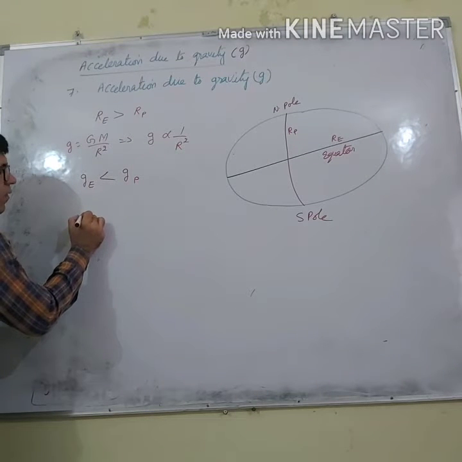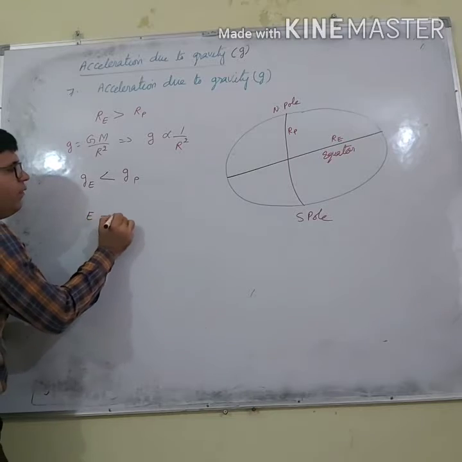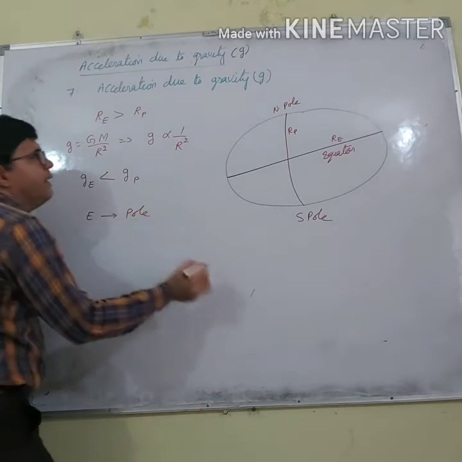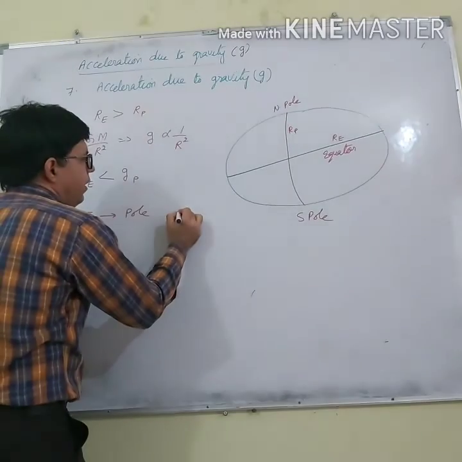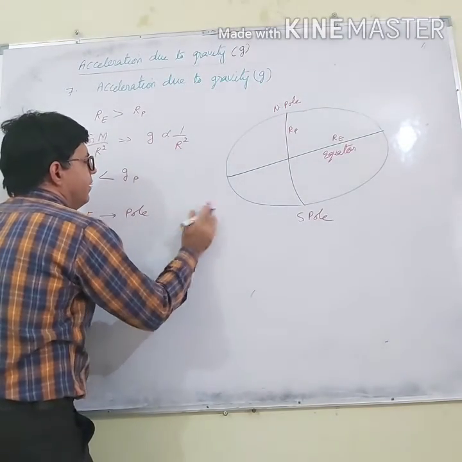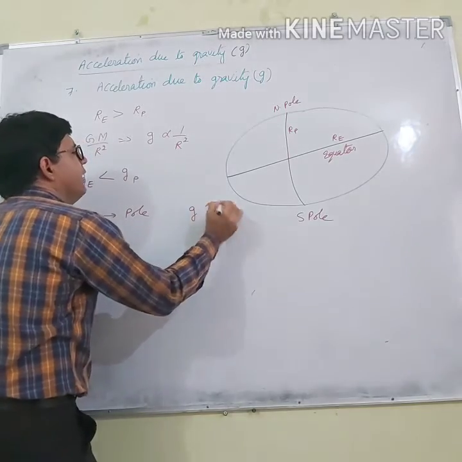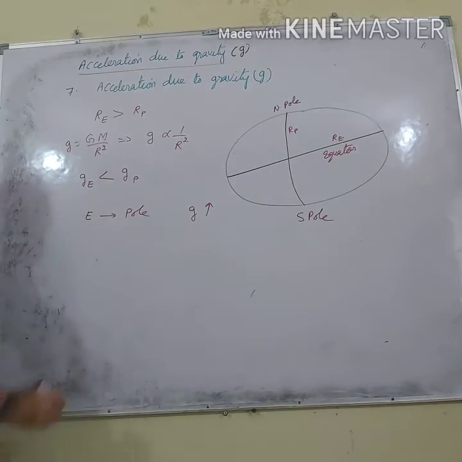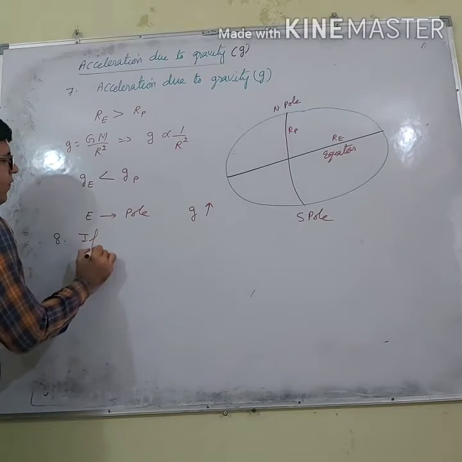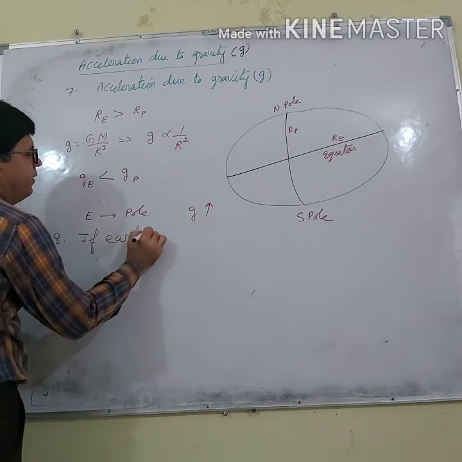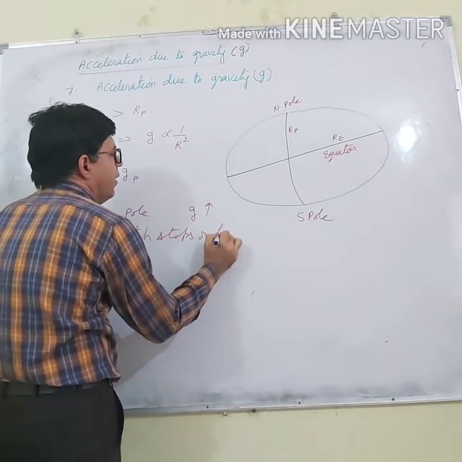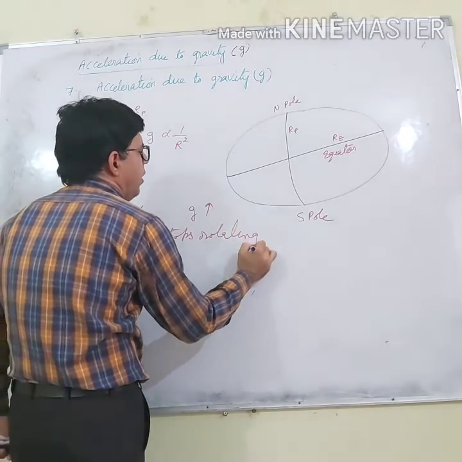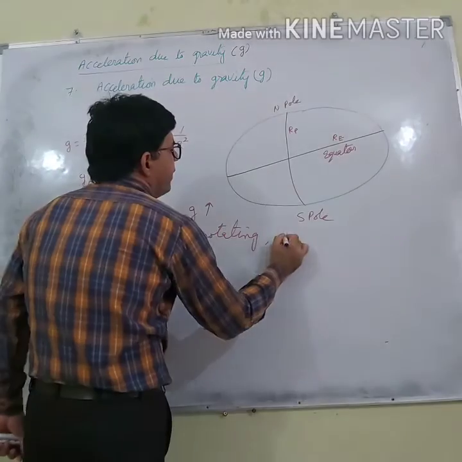If we move from the equator to the pole like this, what will happen? Acceleration due to gravity will increase. Eighth point, if Earth stops rotating, what will happen?